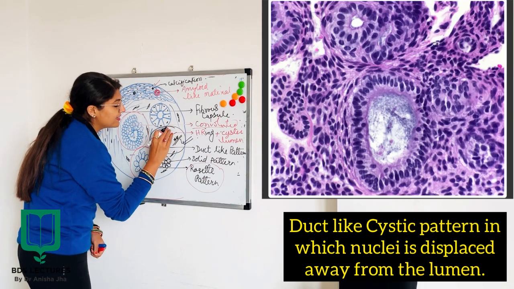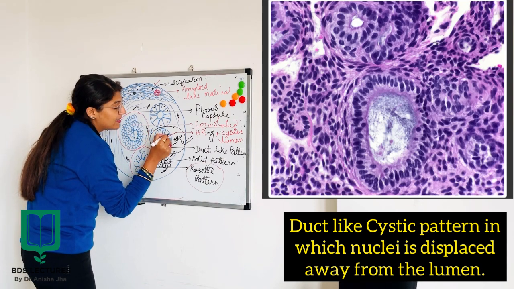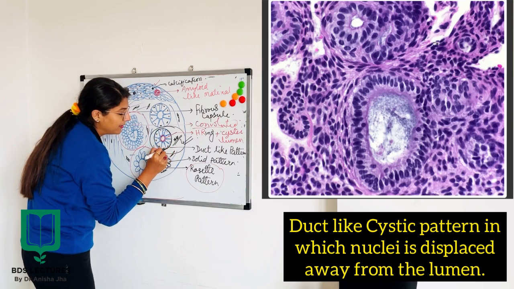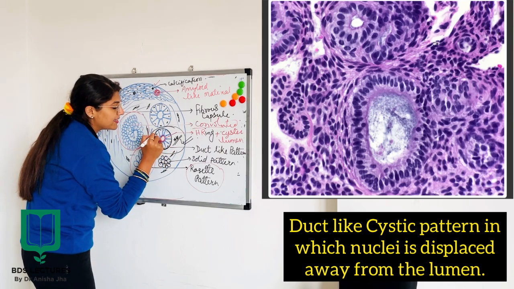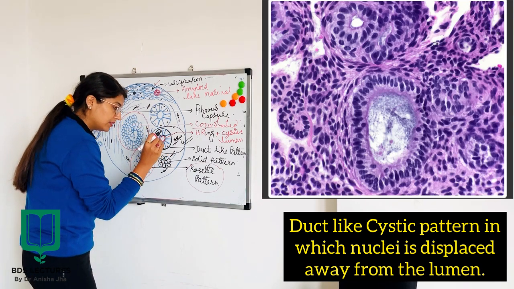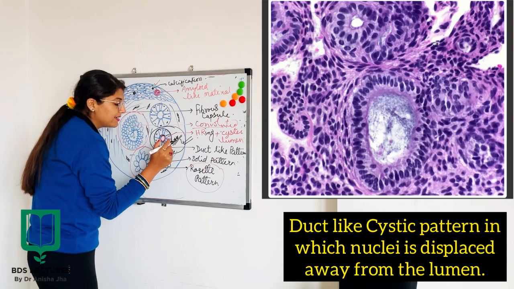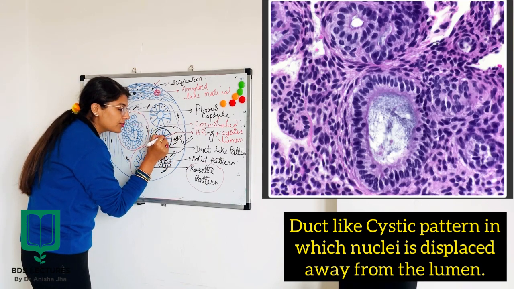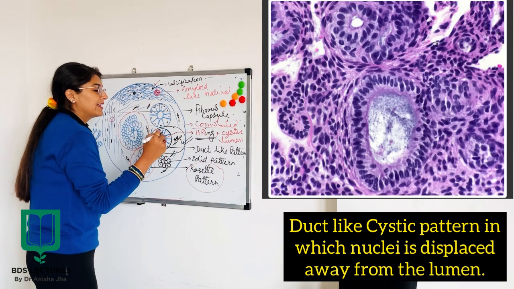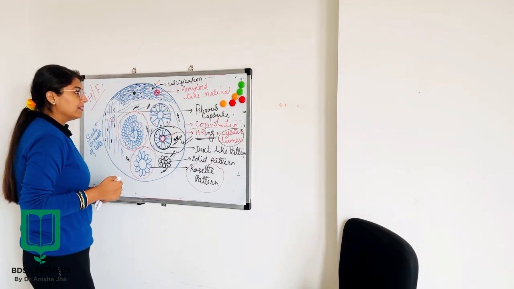So basically this is the cystic pattern in which the tall columnar cells are arranged in such a manner that the nucleus is present away from the cyst. And the most important point about this cystic pattern is that it is lined by an eosinophilic ring known as the hyaline ring, which surrounds the cystic lumen. So these are the patterns.